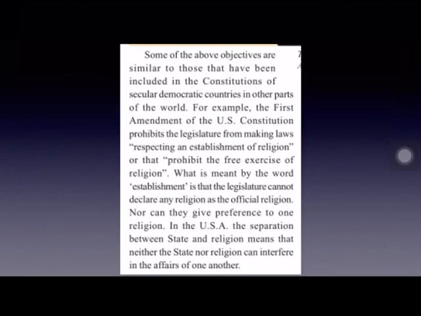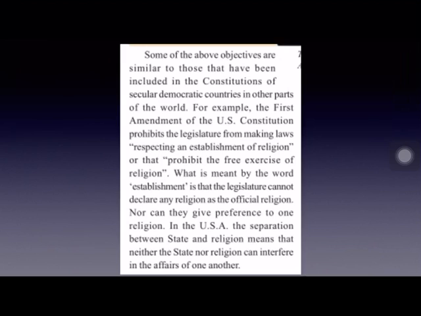And such objectives have been included in the constitutions of secular democratic countries in other parts of the world also. For example, the First Amendment of the U.S. Constitution prohibits the legislature from making laws respecting an establishment of religion or prohibiting the free exercise of any religion.